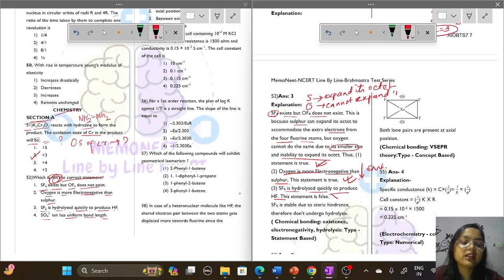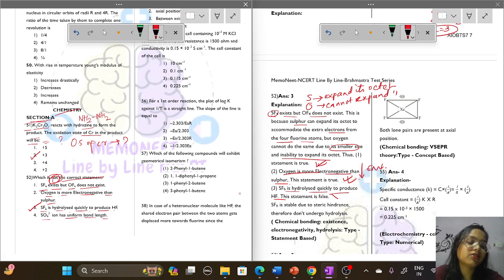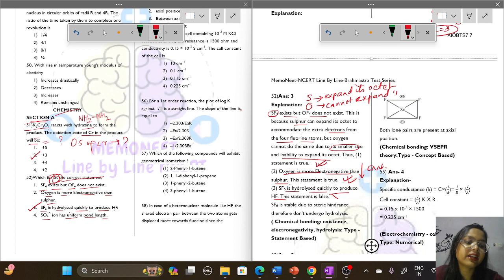So this will be the correct option, option number 3. This will be the incorrect statement. This is not correct and it will be the correct option. SO4 2 minus has a uniform bond length. So this statement is also correct, which means the incorrect statement is option number 3.